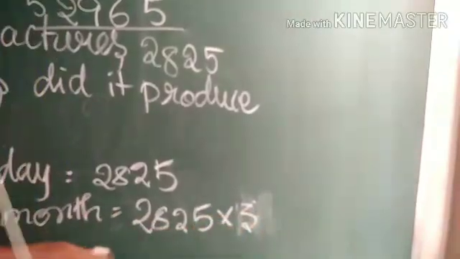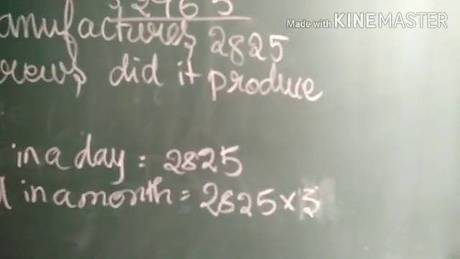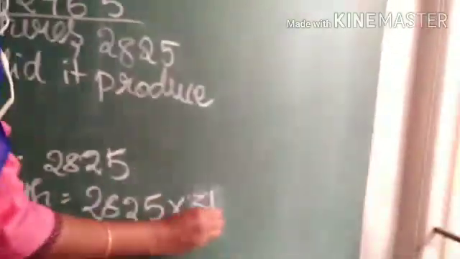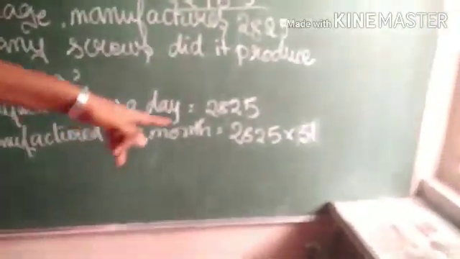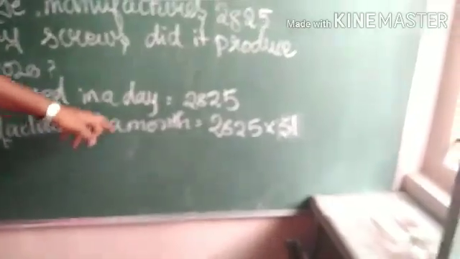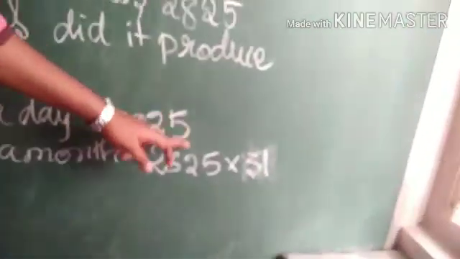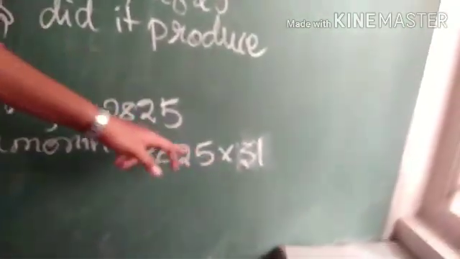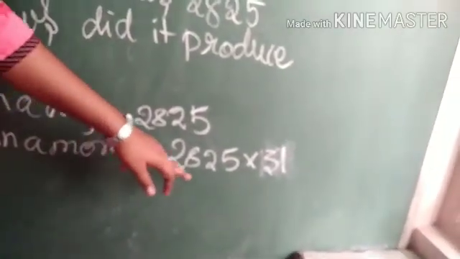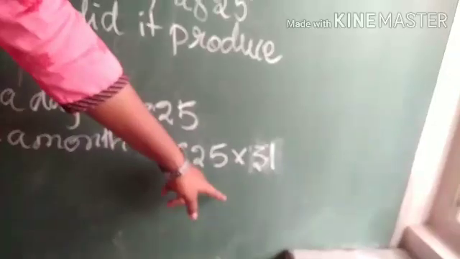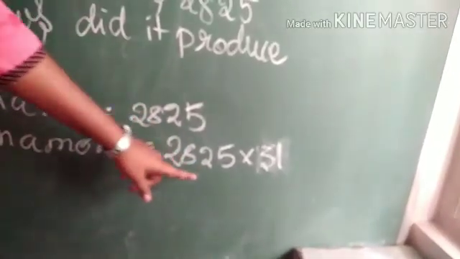30 days. But it is a January month, right? So, January has 31 days. So, you have to find the screws manufactured in 31 days. If in one day 2,825 screws are manufactured, then how many screws are manufactured in 31 days? You have to multiply this 2,825 with 31. Shall we do this multiplication?